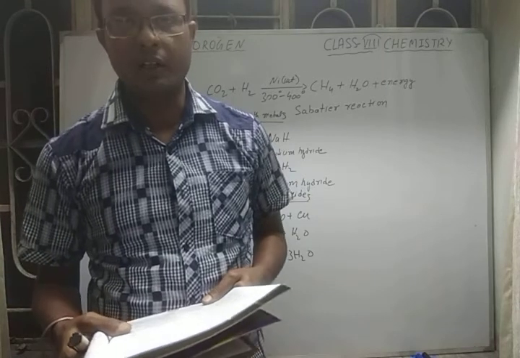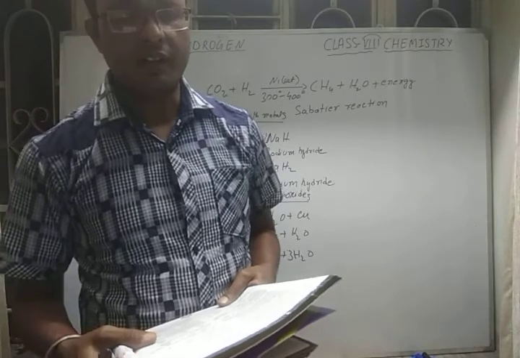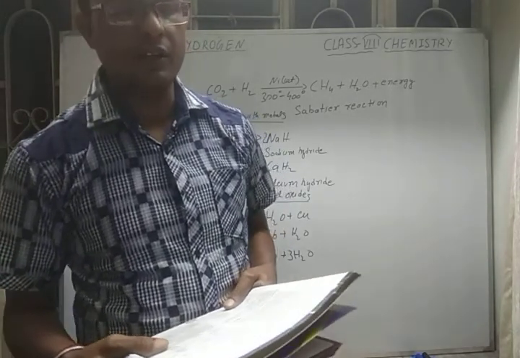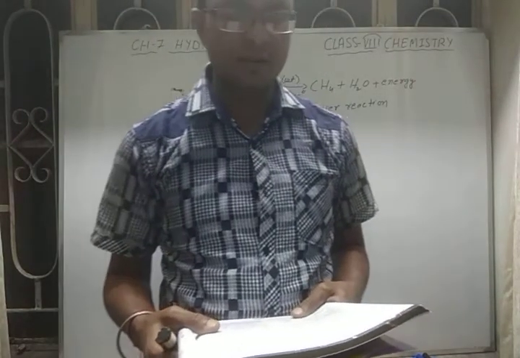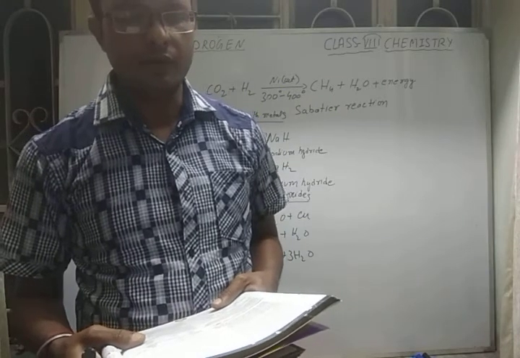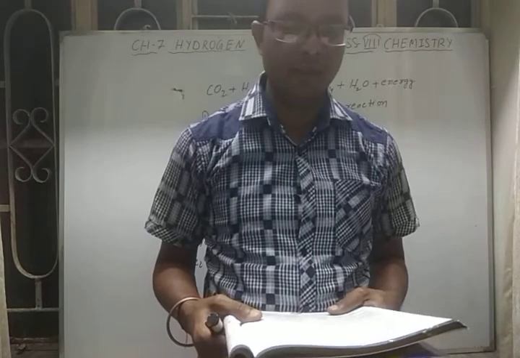I don't know why it is given as 280 degrees Celsius. Actually, the temperature of the mixture of hydrogen and oxygen gas is more than 2000 degrees Celsius, but in your book it is given as 280 degrees Celsius. So this flame is called the oxyhydrogen flame.